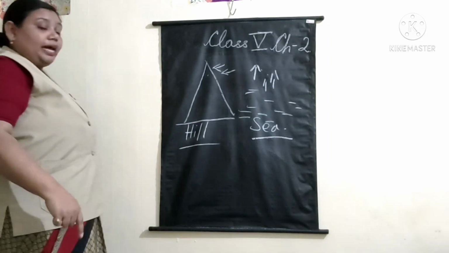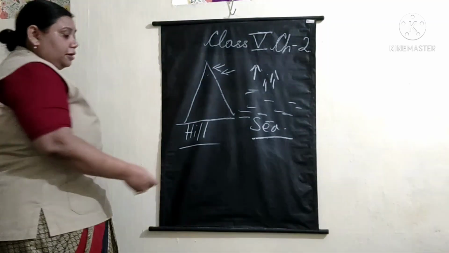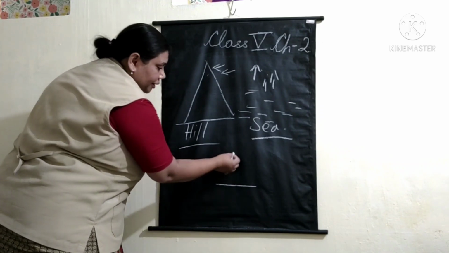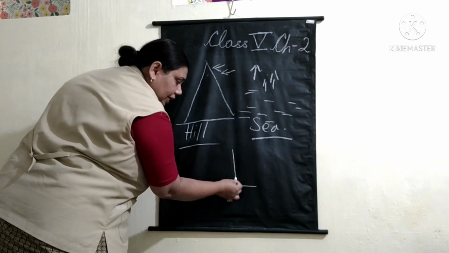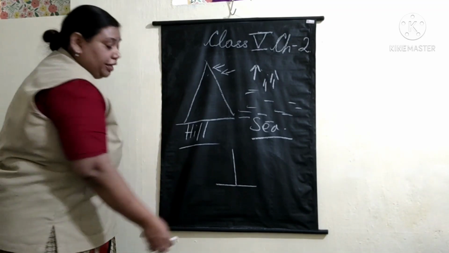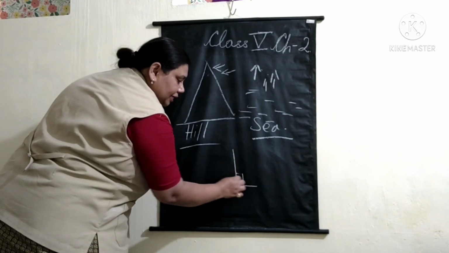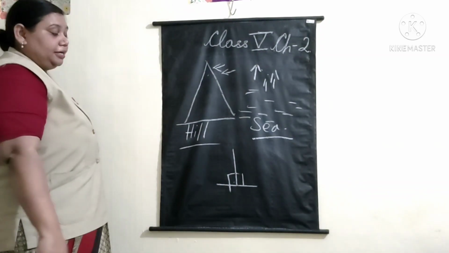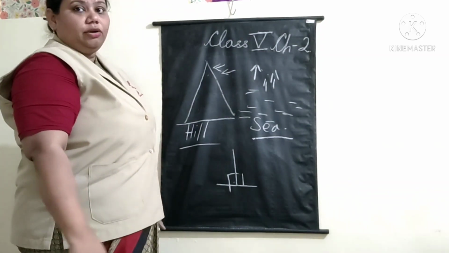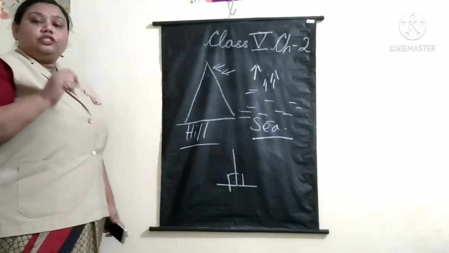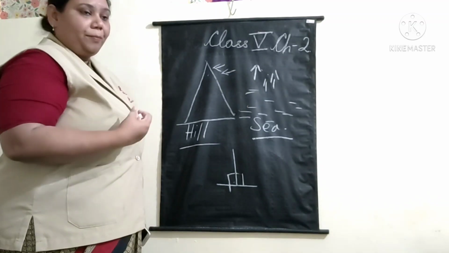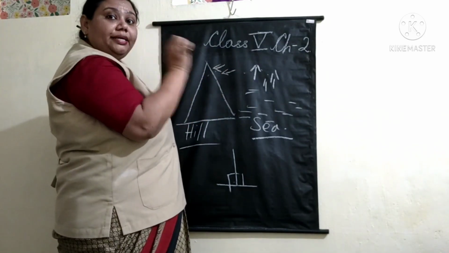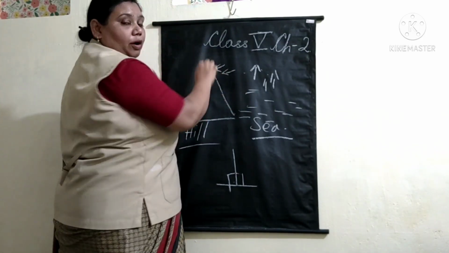Yes. Now when I say perpendicular, what do you mean by perpendicular? A horizontal line and a vertical line which meet at 90 degrees make a perpendicular. This is the basic geometrical concept of perpendicular. So here also the wind is perpendicular to the mountain.